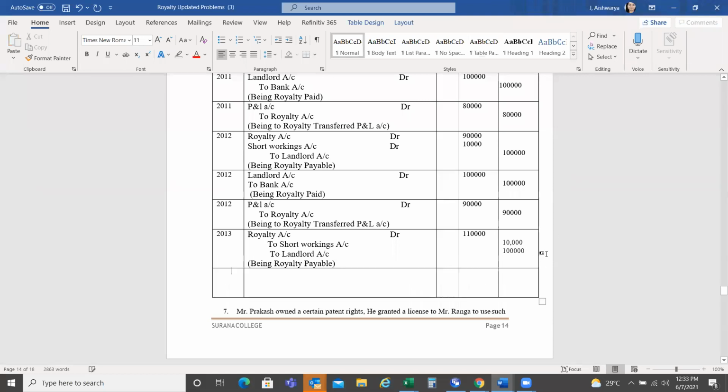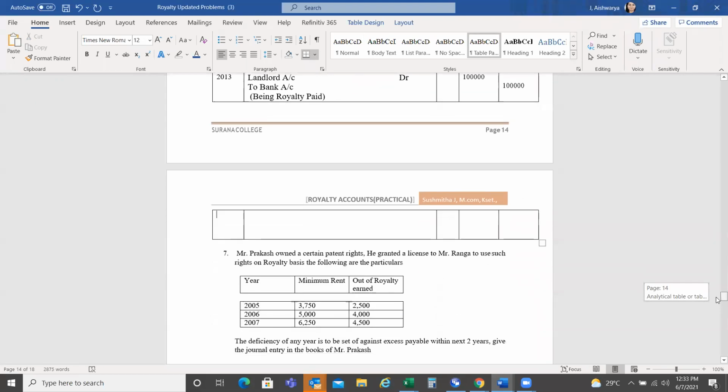After this, that is the payable entry. What is the next entry? Payment entry. So just copy it. Landlord account debit to bank account. How much do you have to pay? 1 lakh. Yes, being royalty paid. So then after this, that is 2013, landlord account debit to bank account.